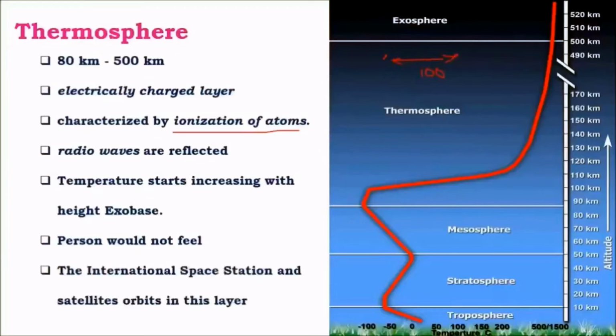This region is important for placing various satellites and various other man-made objects like the International Space Station, various communication and defense satellites, etc. Though higher temperatures would not be conducive for placing these satellites, due to very low density and separation of atoms by hundreds of kilometers, there is significantly no heat felt. As a result, this remains a safe place for both the International Space Station as well as satellites.